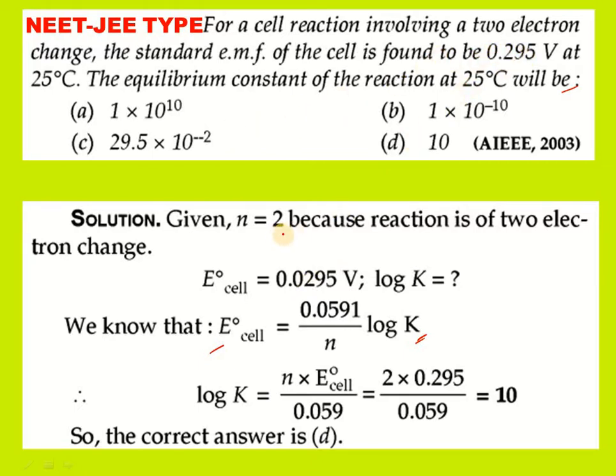And the E naught cell value in the question is given as 0.295. So if we substitute that value here, then log K will become n into E naught cell by 0.059. The simplified form is 10. So log K value became 10. It indicates that the equilibrium constant value is nothing but 10.